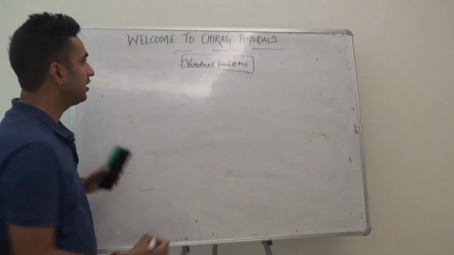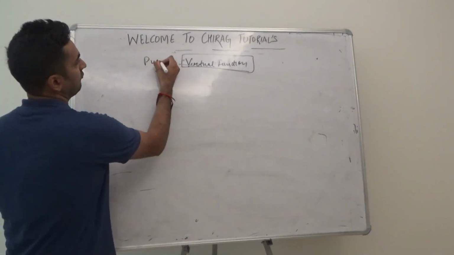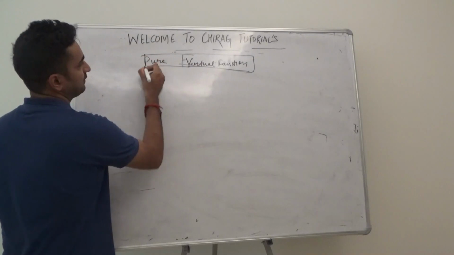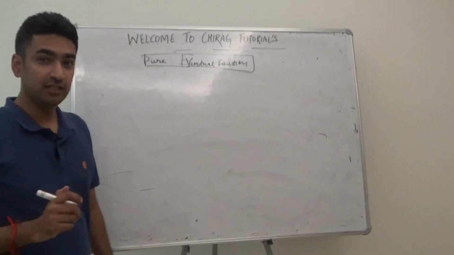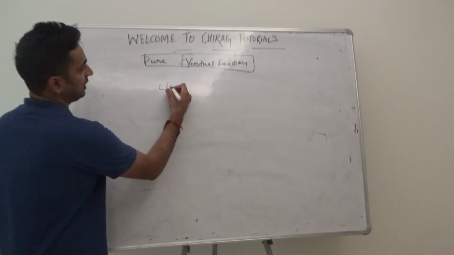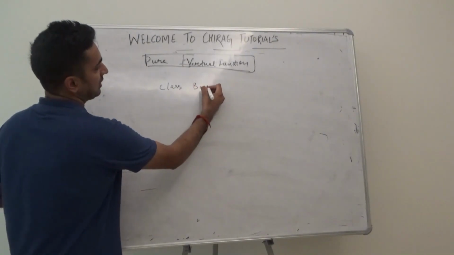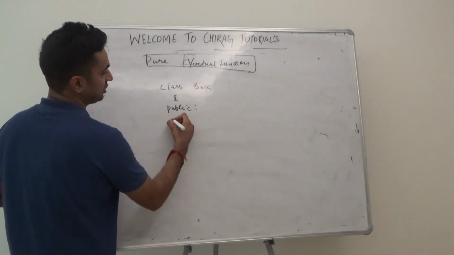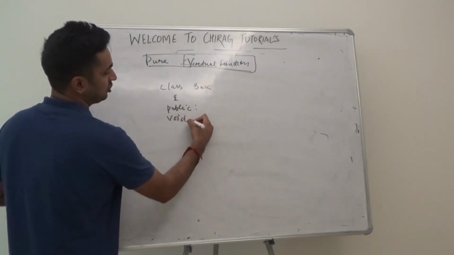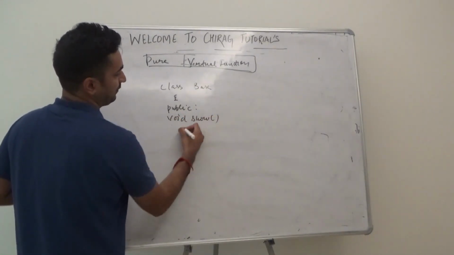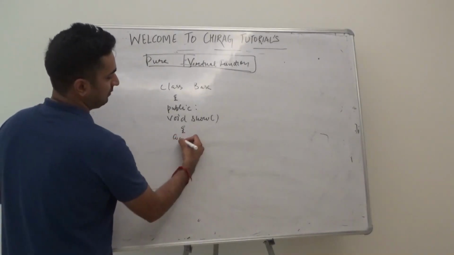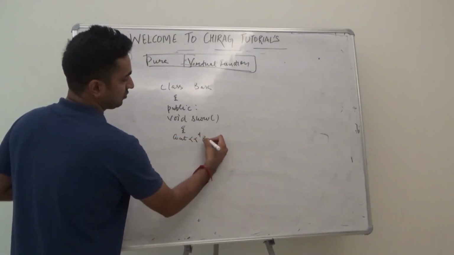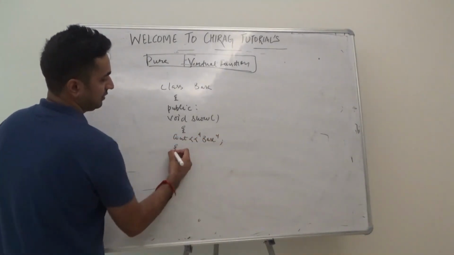In this video we are discussing the concept of pure virtual function. In virtual function what we discussed was that we had a particular class base, and in base class we had a function named void show, and what we did, we printed cout base over here, right?